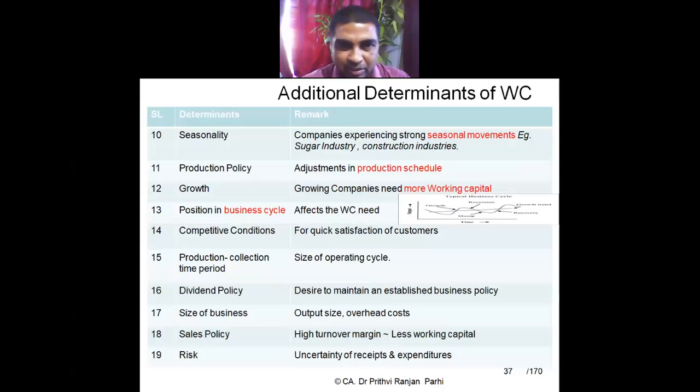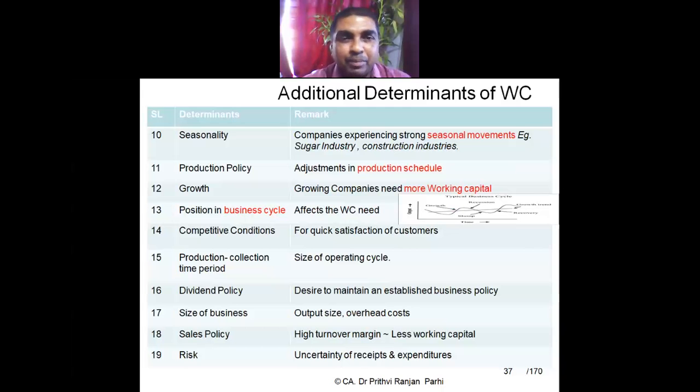So in business, there is a concept of the business cycle. What happens? The business sometimes grows, reaches a maturity level, then comes down, falls. We call it a recession. It declines, then again picks up. We call it a recovery. Then we come to another growth stage, right? So growth stage, recession stage, slump or lower part stage, then recovery stage. Okay, again it goes to the growth stage. So growth, declining, recession, recovery, all these things are part of the business cycle.